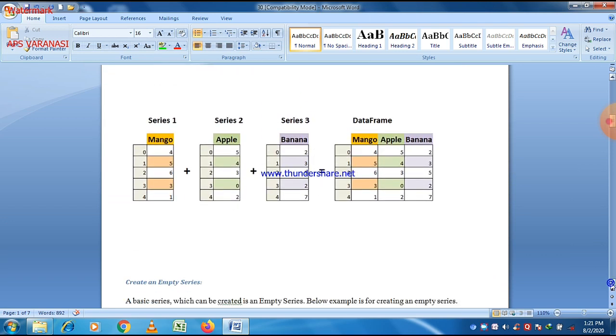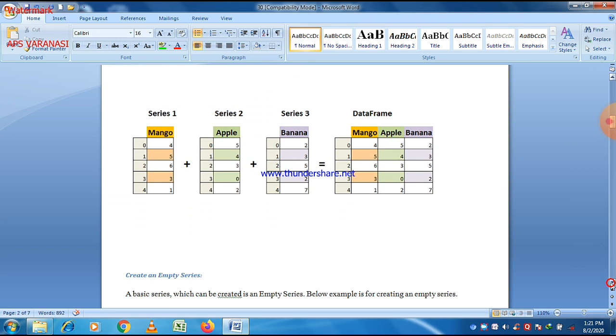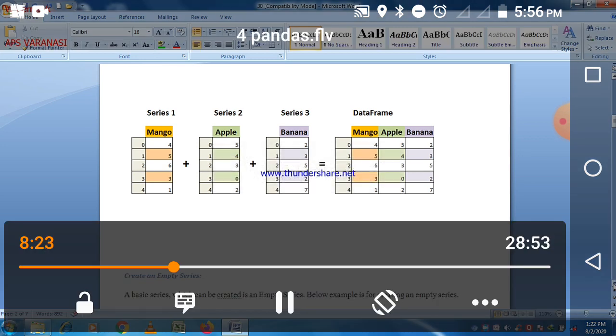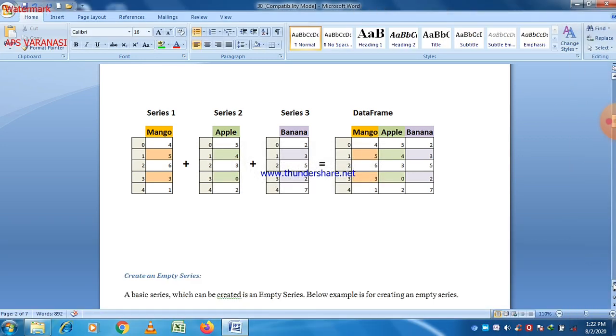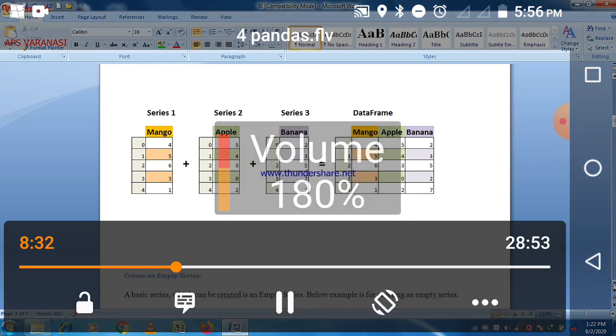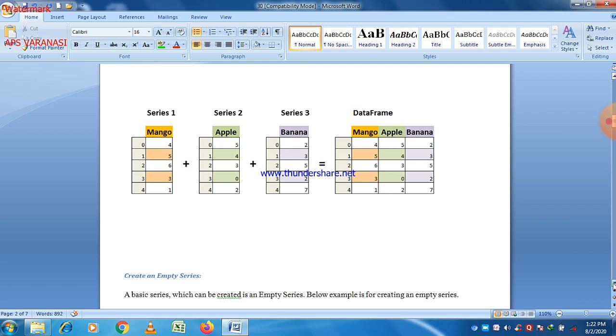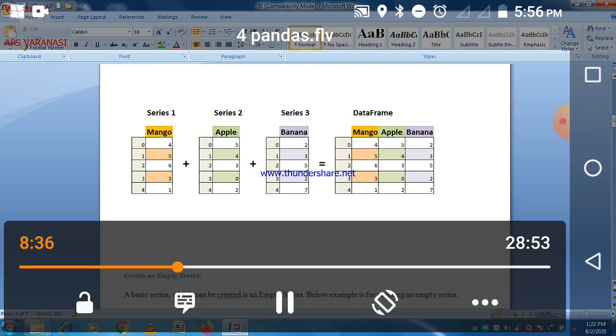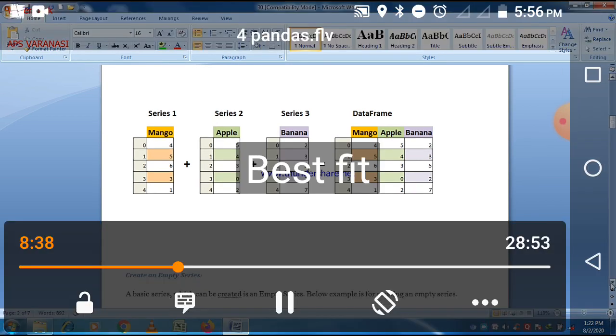Now the concept of series is represented by a diagram. Here you can easily see that there are three different series: series 1, series 2, and series 3. In series 1 there is only one single column named mango. In series 2 there is a single column named apple. And in series 3 there is a single column named banana, in which there is different data, and all of them contain their own index values.